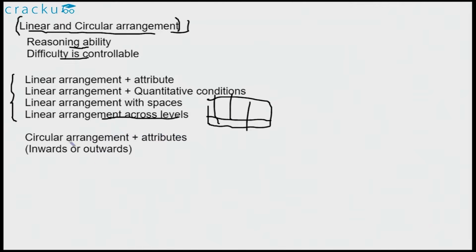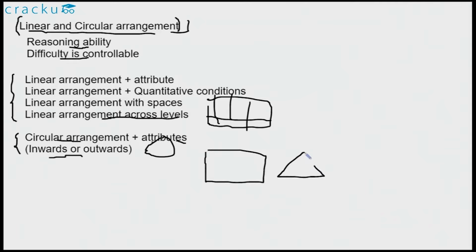And the circular arrangement, you haven't seen any question in the past 2 years, but this is a likely occurrence too. The usual variation in circular arrangement is with attributes. That is, we see they are either facing inwards or outwards, or they are family members arranged across a dinner table, or sometimes it is fixed attribute that someone likes a specific type of chocolates. The variation possible to circular arrangement question is, instead of circle they will say they are sitting across a rectangle, or they are sitting across a triangular table. This is a possible variation here.